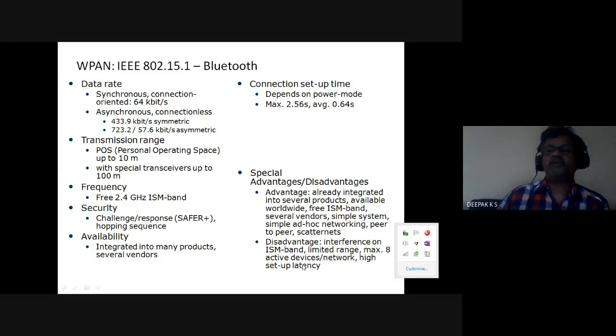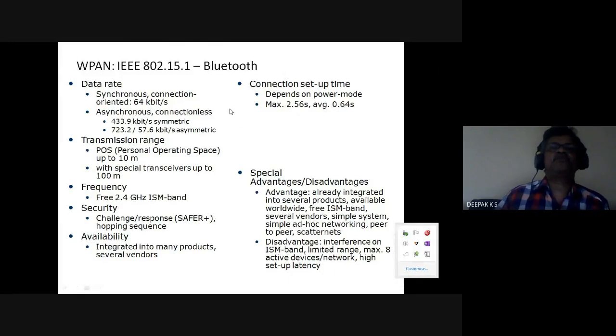Because all these systems do not require a license, there could be many other systems within the vicinity. So you have the IEEE standard 802.15.1, that is the wireless personal area network standard, whereas the industry alliance is Bluetooth.